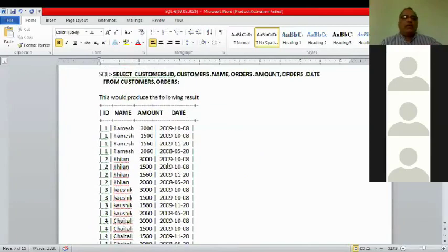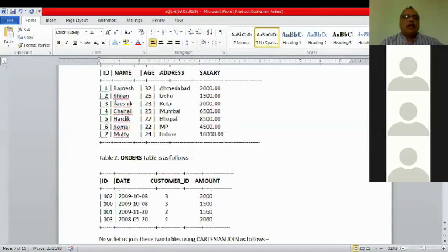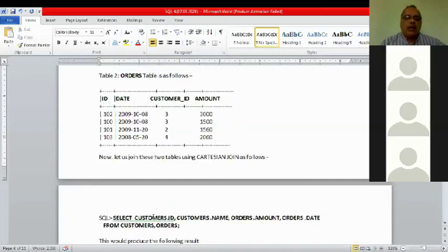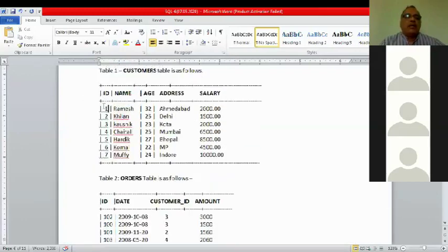In which form? Now see, at least see the first, Ramesh. Ramesh is the name. Here is one Ramesh, okay? Of which table? Customers table. So values of Ramesh, ID and name you are taking from customer. So ID of Ramesh is 1 and name is Ramesh.